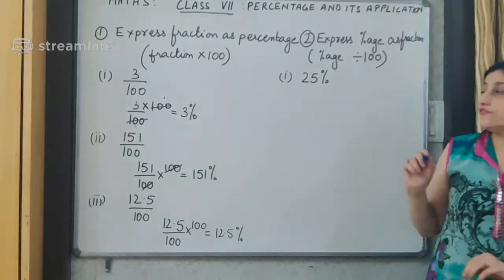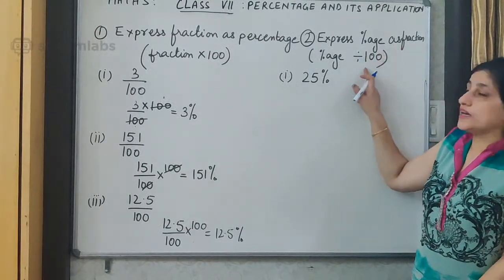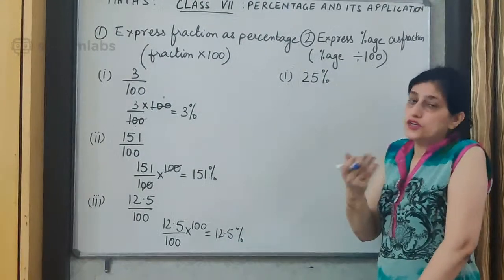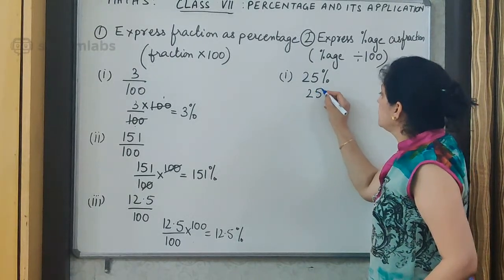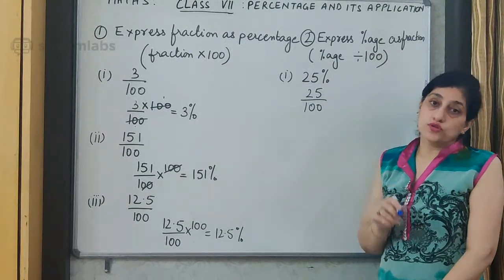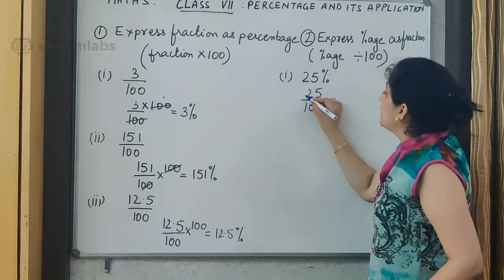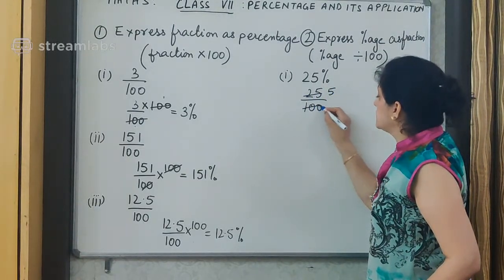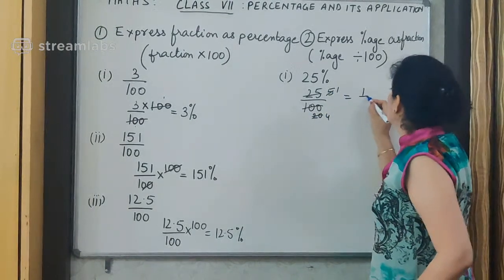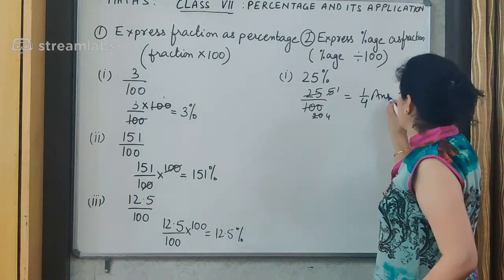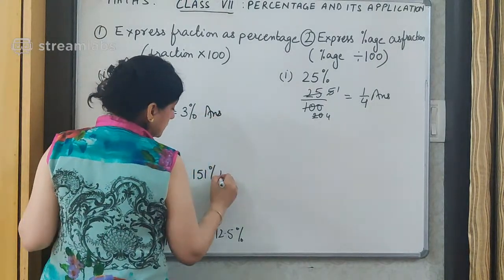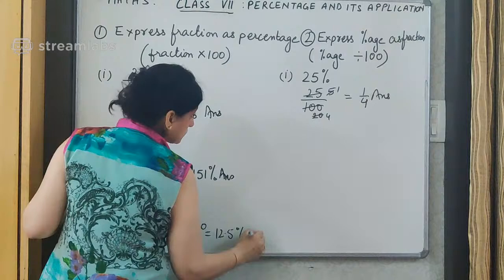So now the first question which we are taking is, suppose it is given to me 25%. To convert it into fraction I have to divide by 100. So when this word percent comes, it means per 100. So that will be 25 upon 100. Then we will convert the given fraction into the lowest term, which you all know very well. By the table of 5 I am doing it. 5 ones are 5, 5 20s are 100, 5 ones are 5, 5 4s are 20. So this percentage expressed as fraction is 1 upon 4. Alright children, it is 1 upon 4.